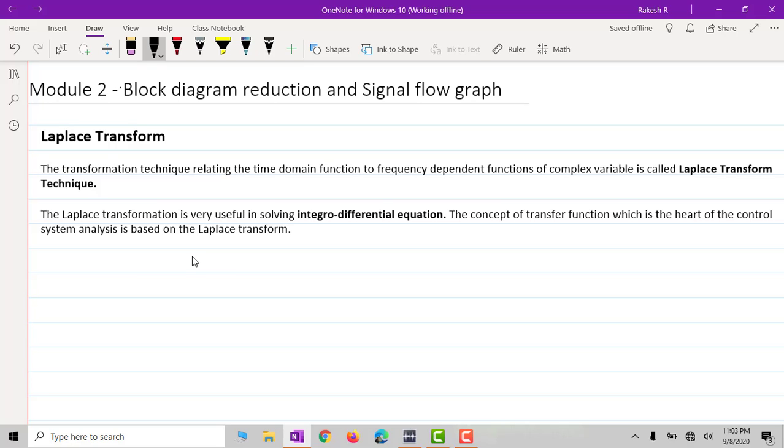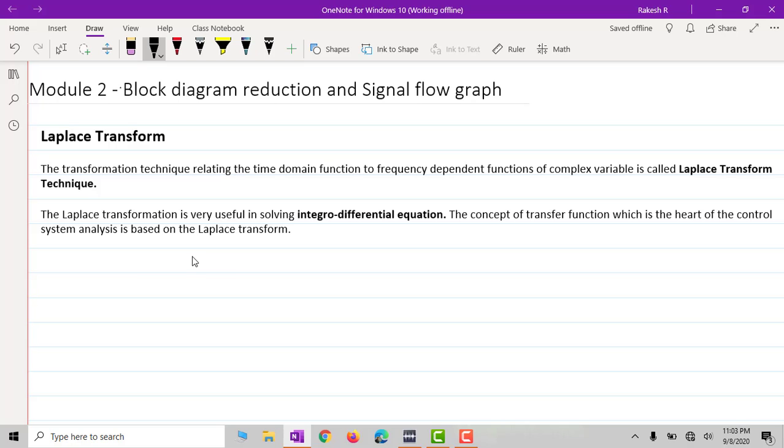The concept of the Laplace transformation is the heart of control system analysis. The definition says: the transformation technique relating a time domain function to a frequency dependent function of a complex variable is called the Laplace transformation technique.